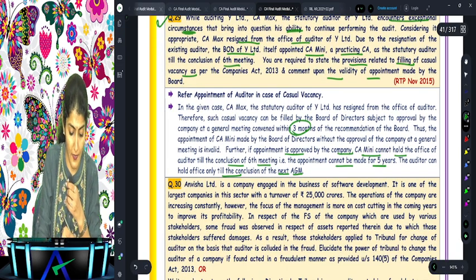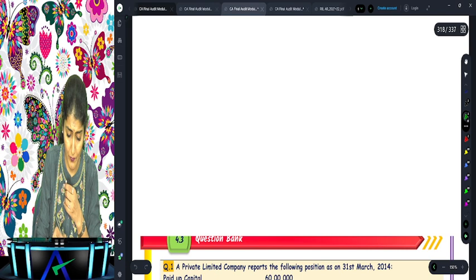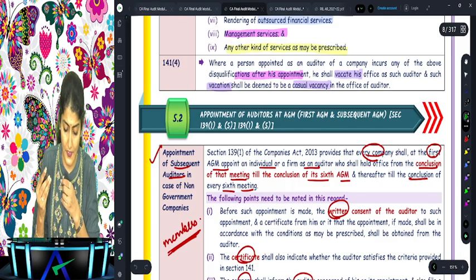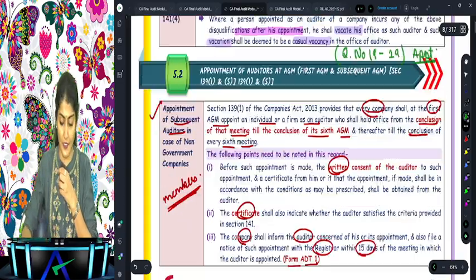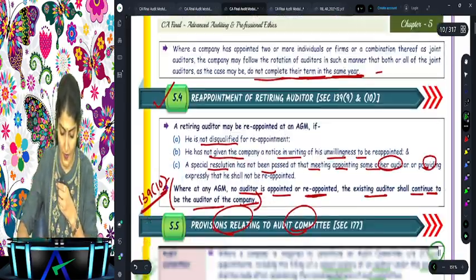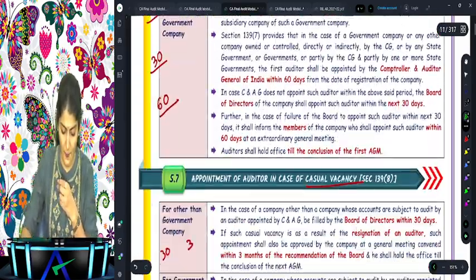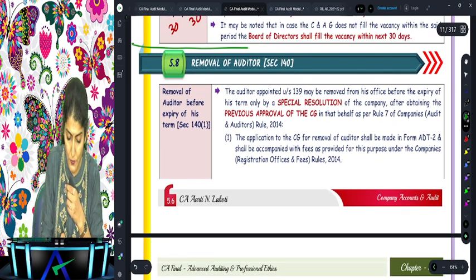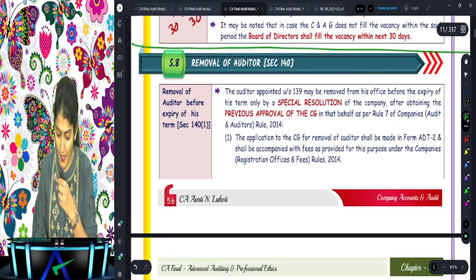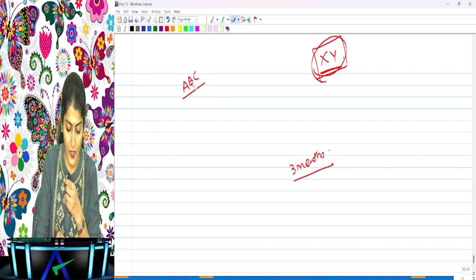So question number 19 to 29 is regarding the appointment of the company auditor. Is it clear to everyone? Yes. And now we come to the next heading over there, which is regarding the removal of the company auditor.